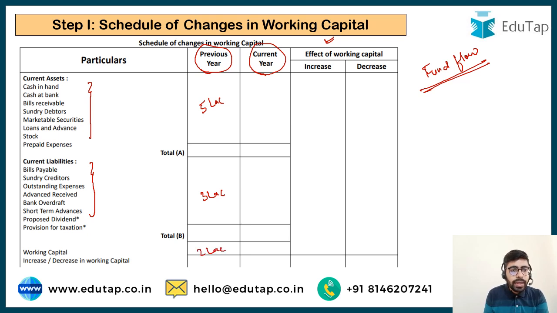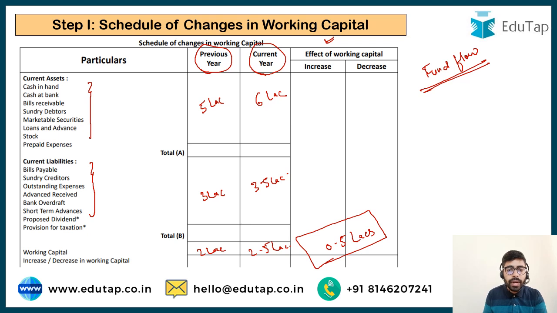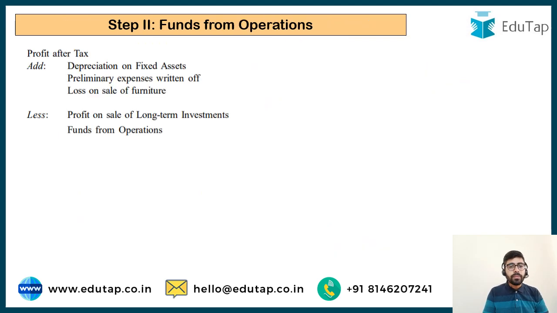And in the current year, the current assets are 6 lakh and the current liabilities are 3.5 lakh. So here the working capital is going to be 2.5 lakh. We can clearly see that the working capital has increased by 0.5 lakhs. So we are going to understand what transactions have led to this increase in working capital, and we are going to depict those transactions in the form of a fund flow statement.